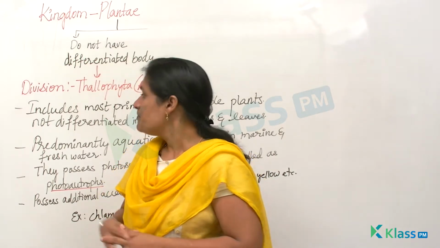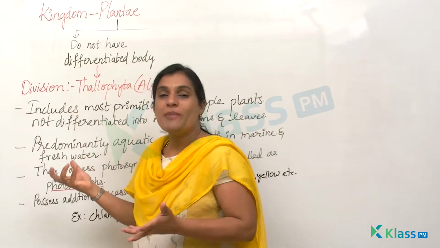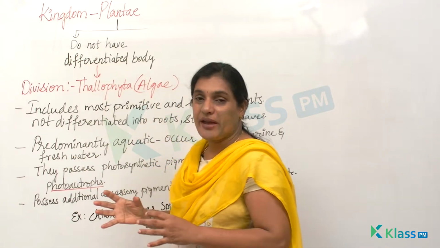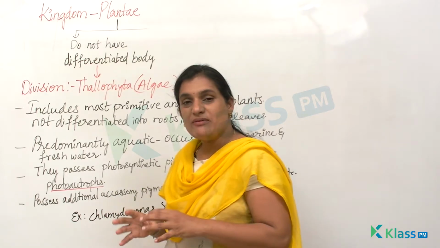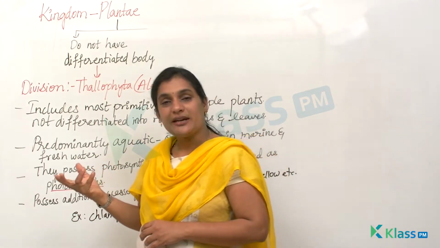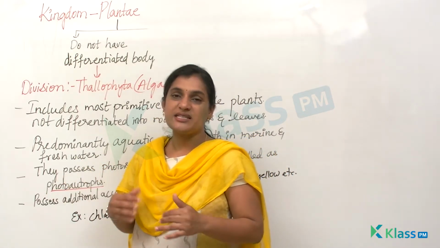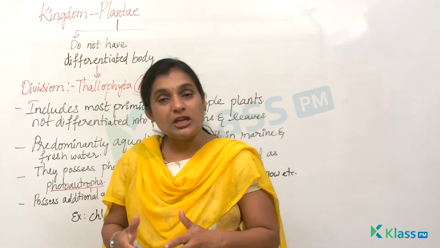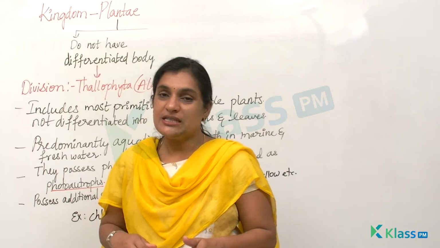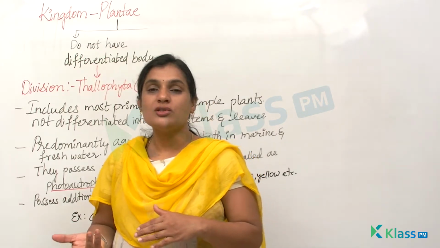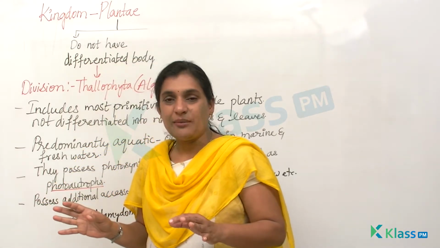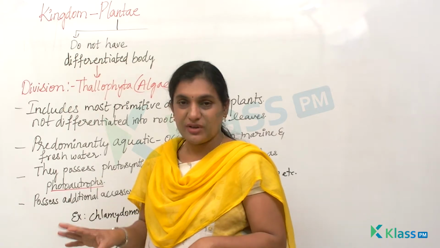But in case of this division, they do not bear any leaves, roots and stems. These are predominantly aquatic organisms, that means they live inside the water. They can be found both in marine habitats and fresh water. What do you mean by marine? That means they can grow under the sea also. They can sustain in the sea and oceans, and at the same time, they can also live in freshwater ponds and rivers. That means they can live in any habitat, whether it is a salty habitat or a freshwater habitat.